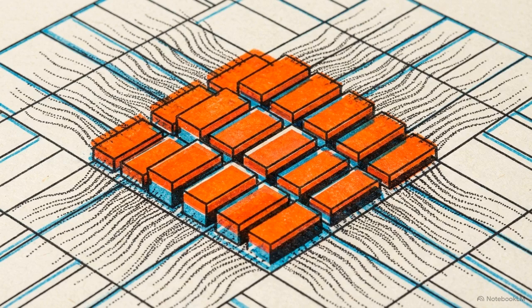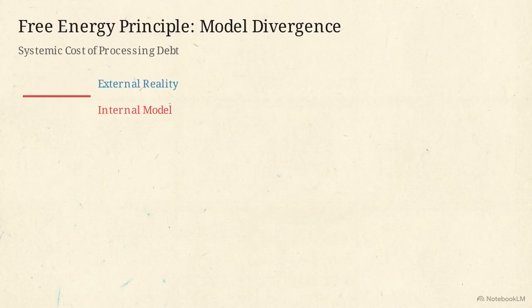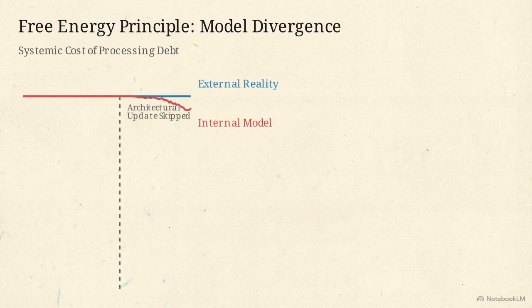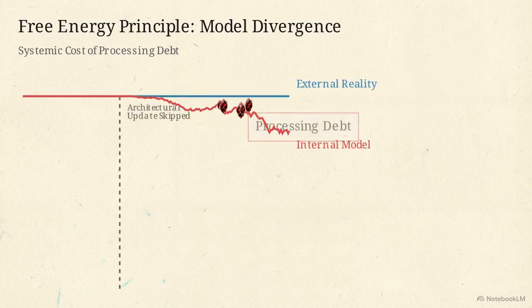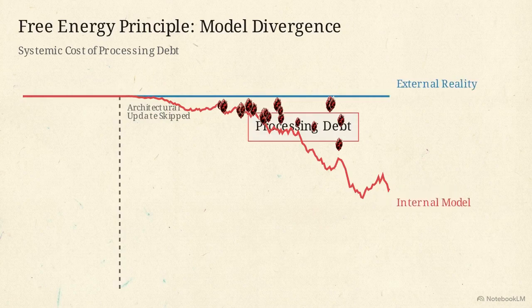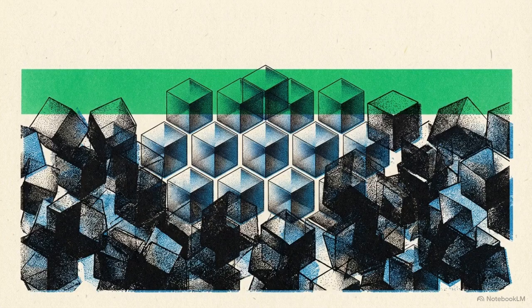If the system resists the update, free energy accumulates. The internal model and external reality begin to diverge, requiring even more energy to process every subsequent piece of data that hits the corrupted cache. In software engineering, this maintenance cycle is called garbage collection. A functional collector identifies unneeded memory allocations and frees them, keeping the machine responsive.